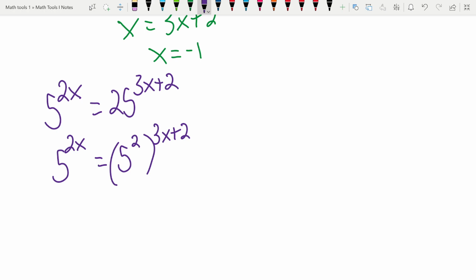Okay. So now we can rewrite this using the power rule for exponents. We can take the product of these two, so 2 times 3x plus 2. Okay. And now because they have the same base, we can invoke the one-to-oneness, right?